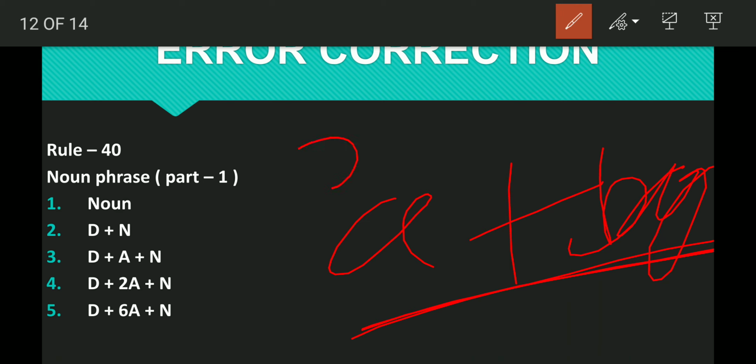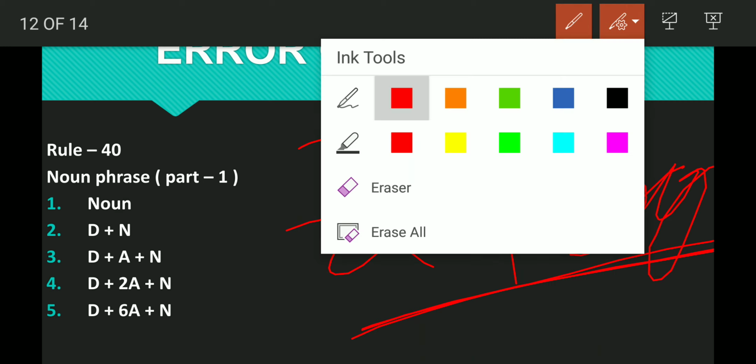If you are getting 3 words, first of all determiner, then adjective, then noun. Determiner plus adjective plus noun it should be. D means determiner, A means adjective. In a noun phrase, we can use 6 adjectives: determiner plus 6 adjectives plus noun. Okay, so these are the fundamental things. In a next video or other, I will definitely discuss this one. But yes, I wanted to tell you the rules first of all. So what is the rule?